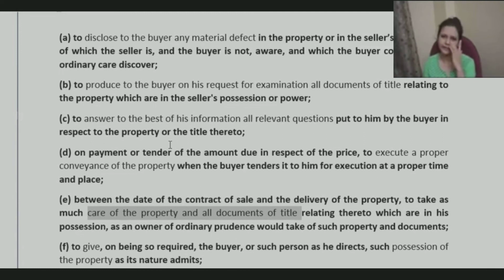You need to take care of those documents just like how you would take care of your own documents. So that is another obligation: take care of the property plus all the documents relating to title, just like an ordinary prudent man would take care of his own property or documents.